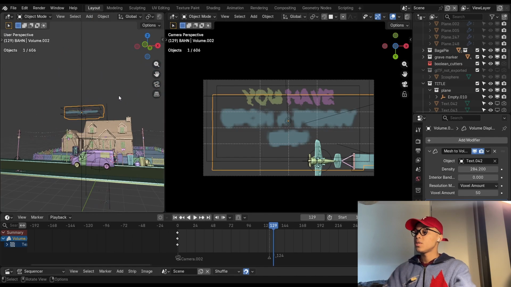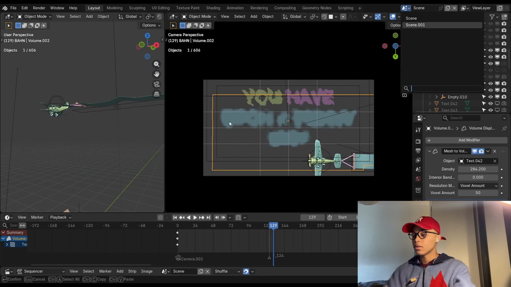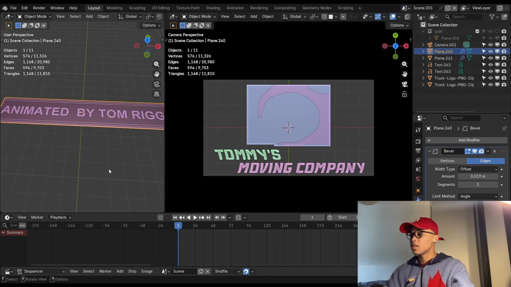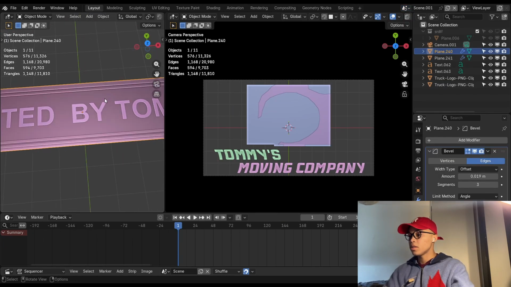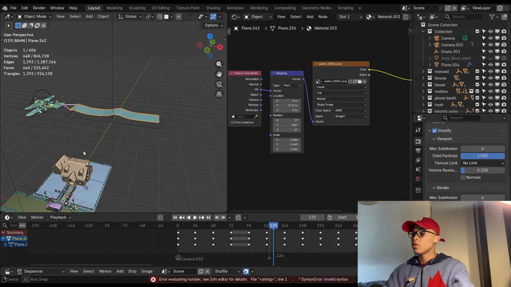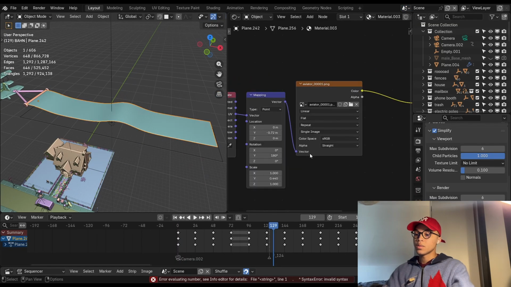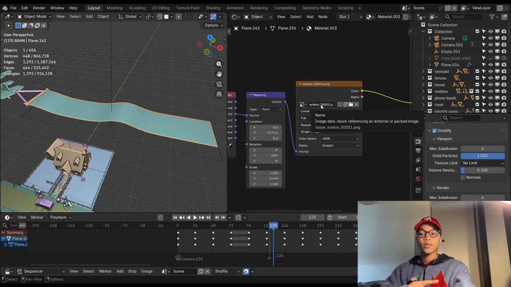And then the plane, I got it from CG Trader. This banner situation, I made it here. I think it should be here. So basically I just modeled this banner and rendered it as an image, and I put the image as an image texture on the material of the plane that is right here. So this plane is just a regular plane with a bunch of subdivisions, and the material is basically just that image of that banner on this thing.